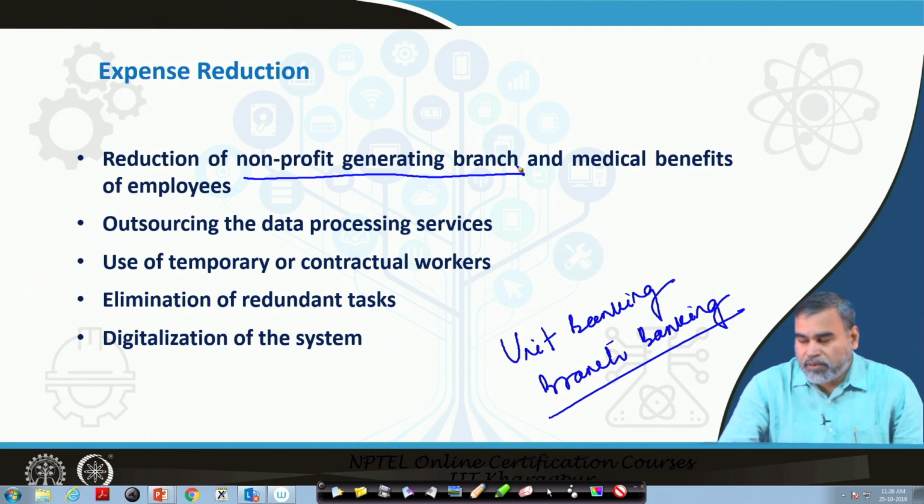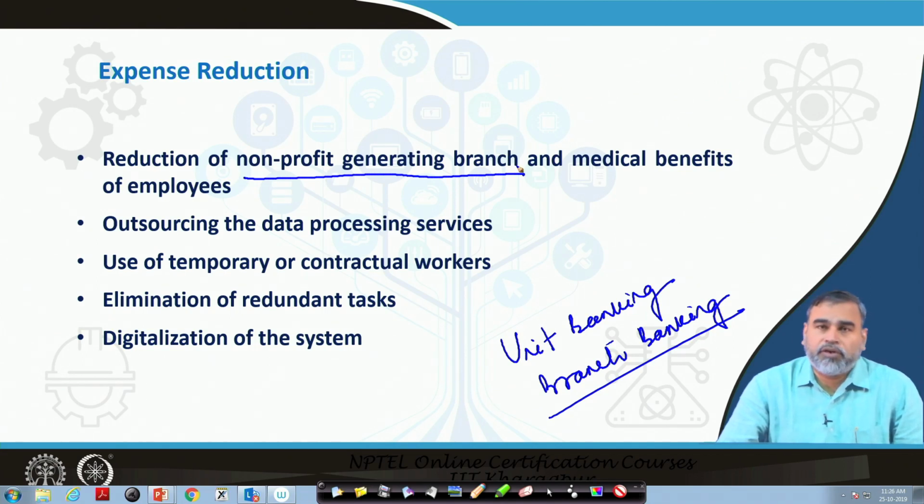So, if the commercial banks can identify those redundant tasks already available within the organization quickly, they can then try to reduce those tasks in this particular setup.